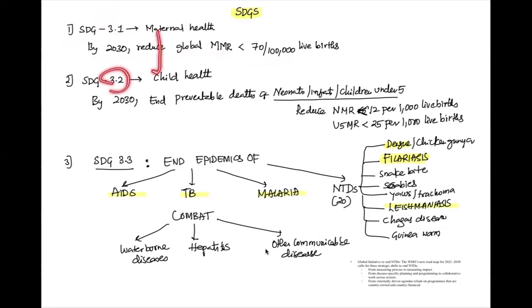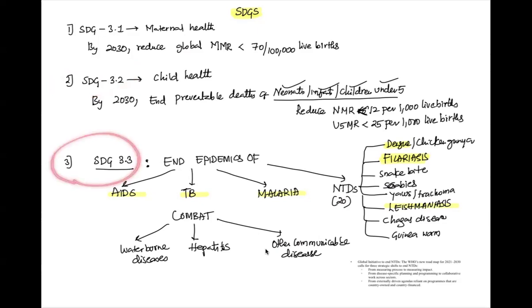SDG 3.2, after mother, next comes child health. By 2030, the goal is to end preventable deaths of neonates, infants and under 5 children. The target is neonatal mortality rate less than 12, and under 5 mortality rate less than 25. And this is SDG 3.2.